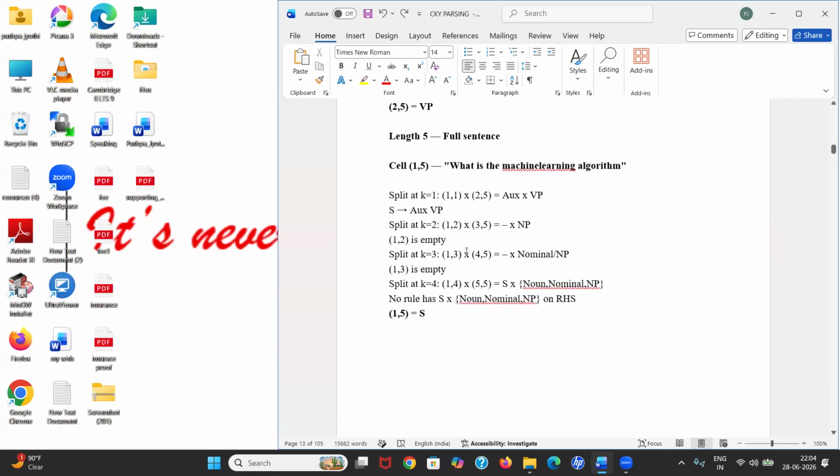Now let's do the last one, the longest length. Take the full sentence and split. I'll check with "what" as one and "is the machine learning algorithm" as the second one. Yes, I can represent both by using S. Now you can't stop. Let's check whether "what is" and the rest I can represent or not. "What is" you can't represent. It's okay, I'll go with 3.